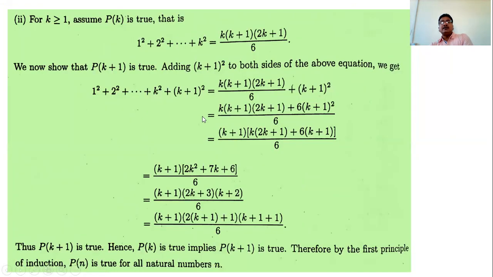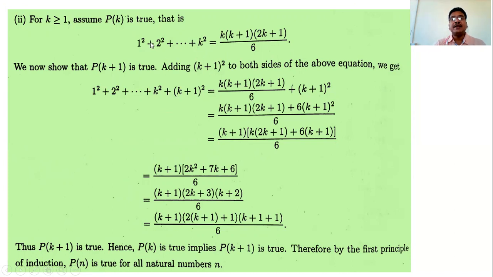So what is your procedure? This is our assumption, which is called the induction hypothesis. This is given, and in the second step, Pk is true, and we have to show that Pk plus 1 is true.